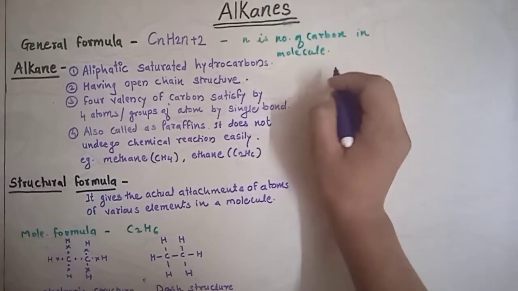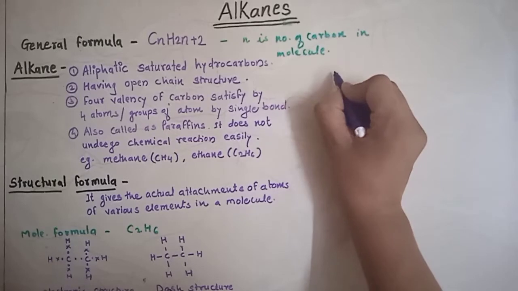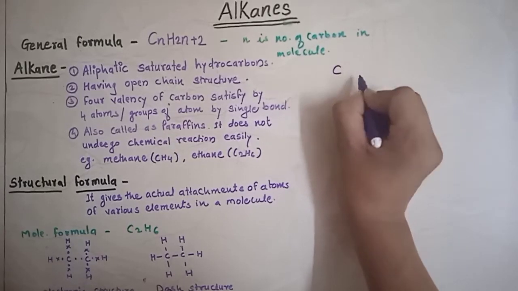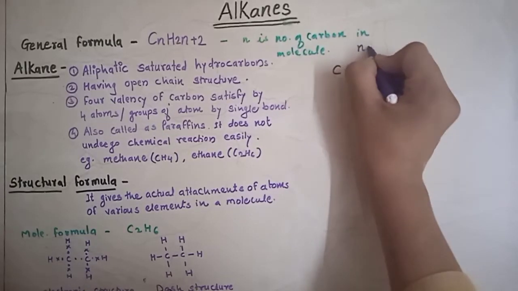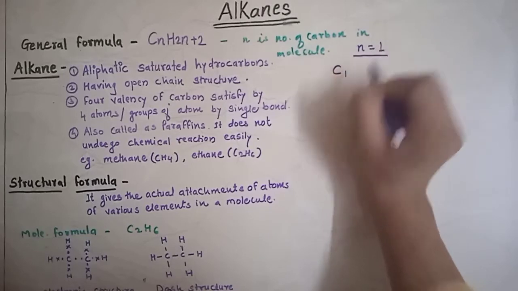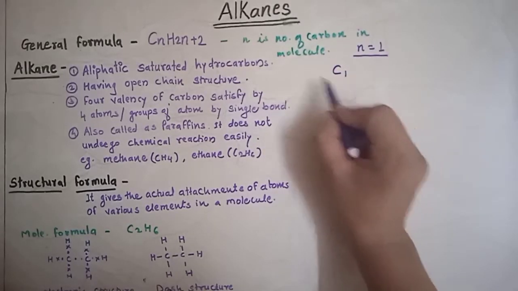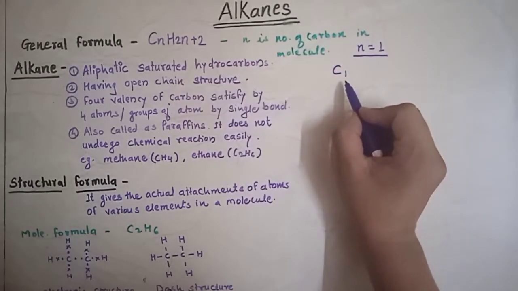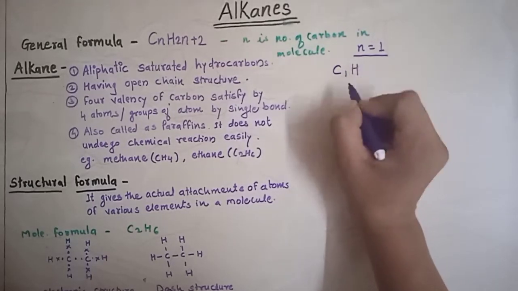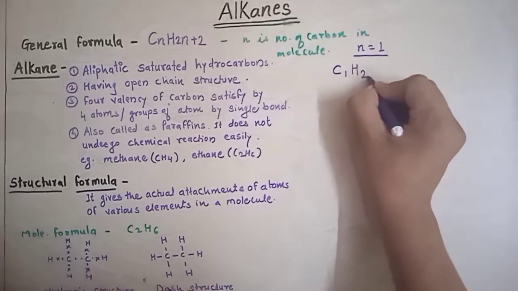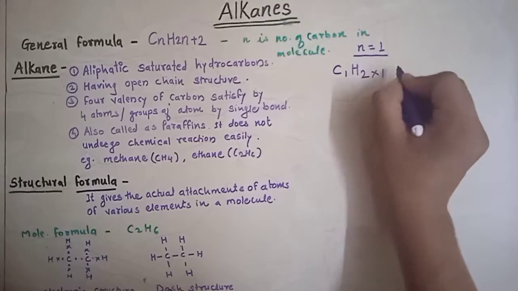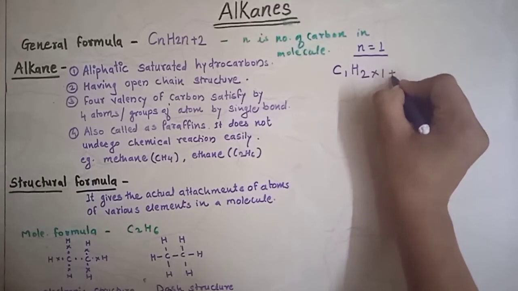Look there, I am giving one example. Suppose the carbon number n is equal to 1. So we can write n is equal to 1, then H is 2 into 1, and add two.